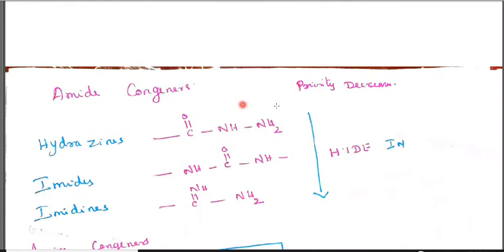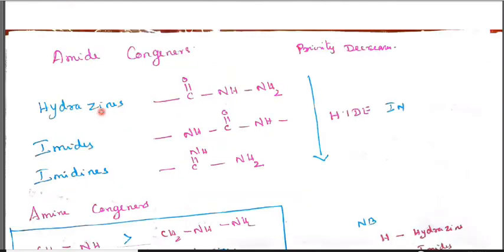Then amide congeners. The priority decreases in the hydrazine, C double bond O NH NH2, and imides and imidines. Imides: NH C double bond O NH, and imidines: C double bond NH NH2. It is called hydrazide, hydrazide, imide, imidine.